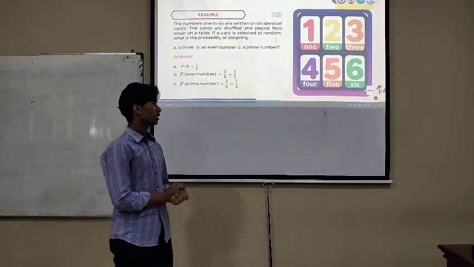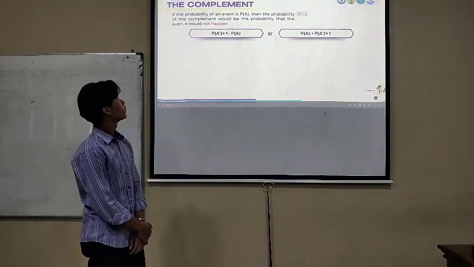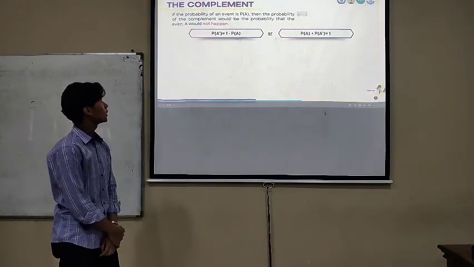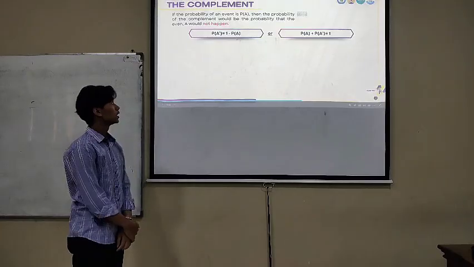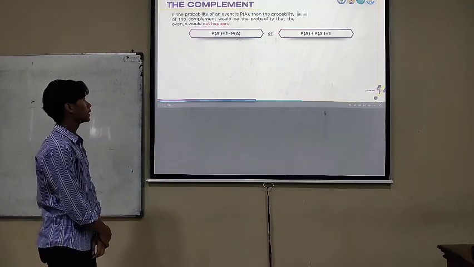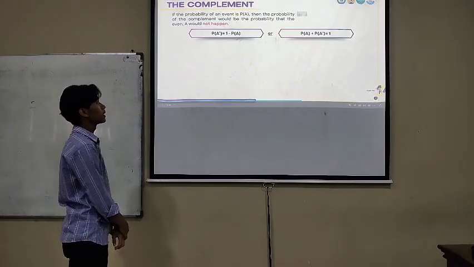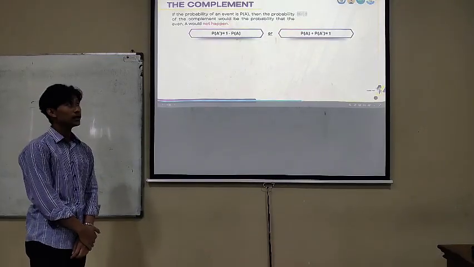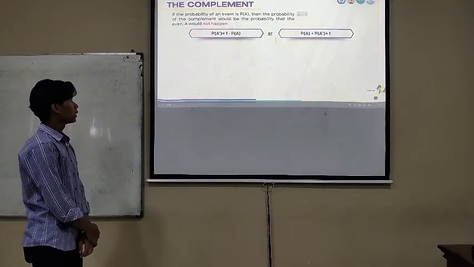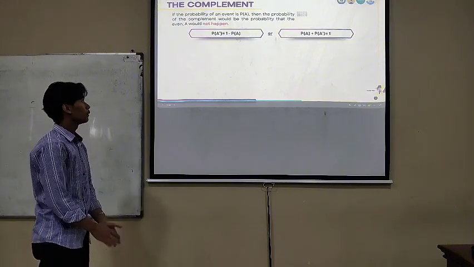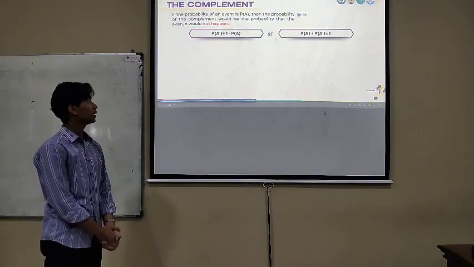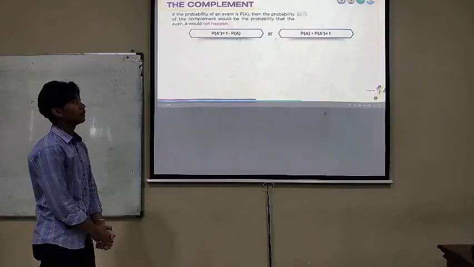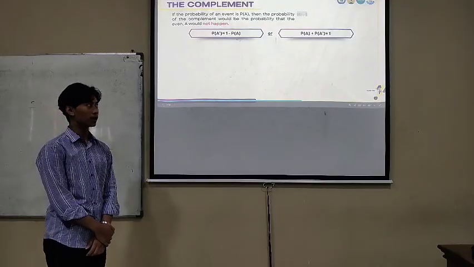Now let's learn about the probability of the complement. If the probability of an event is P(A), then the probability of the complement is the probability that the event will not happen. The formula is P(A complement) is 1 minus P(A), or P(A) plus P(A complement) is 1.